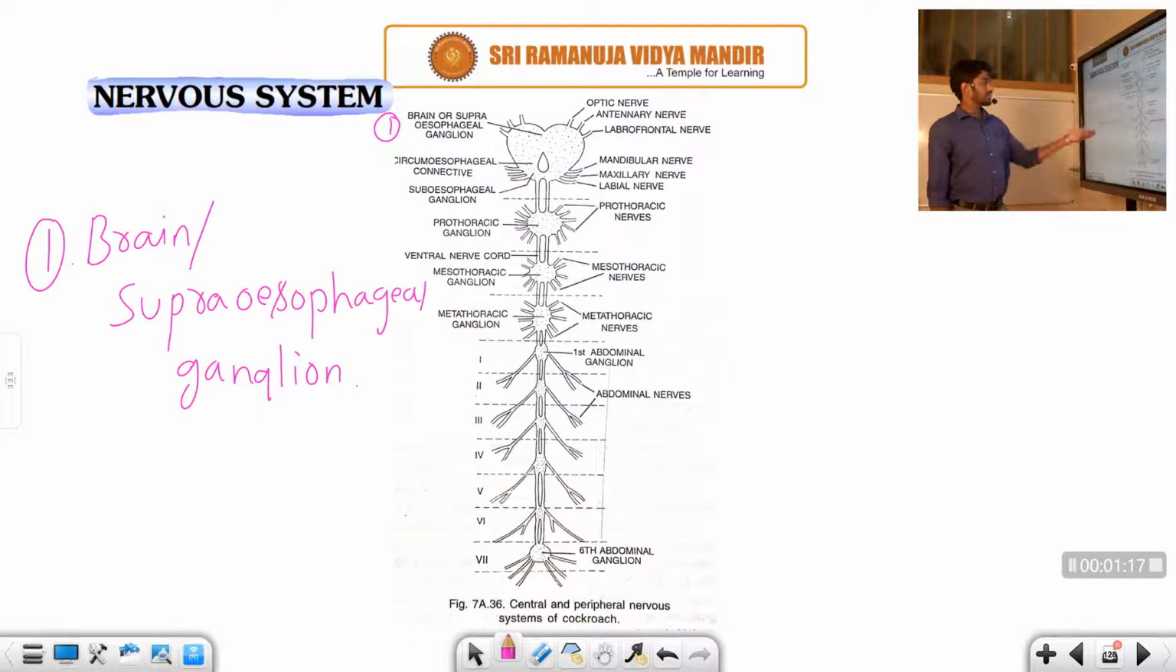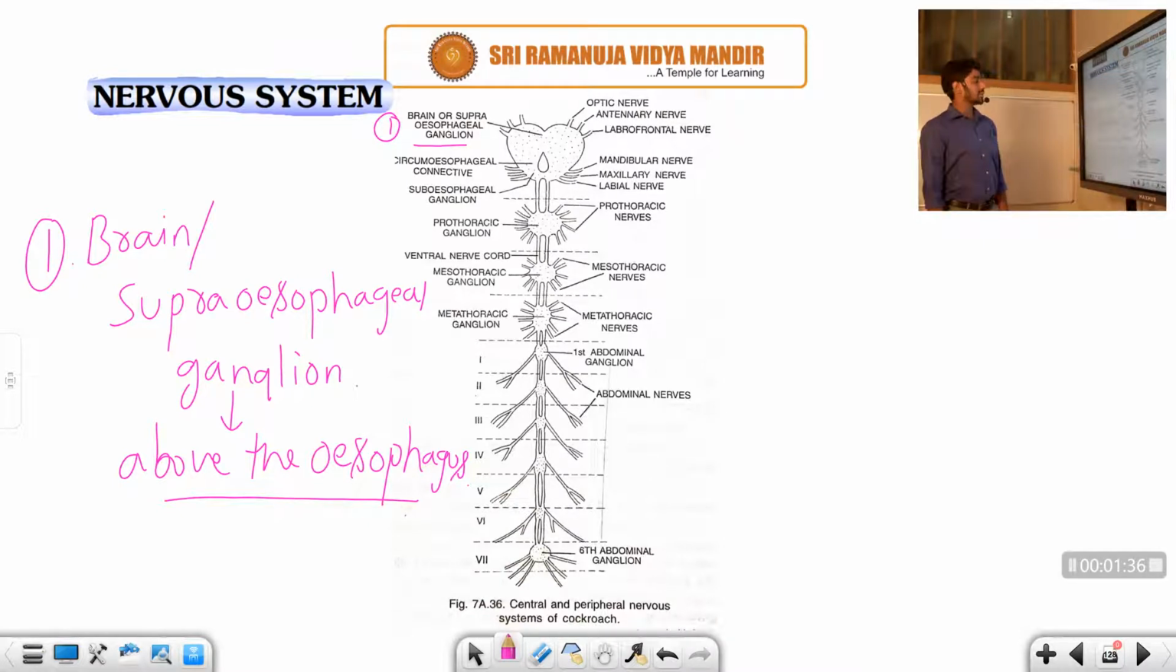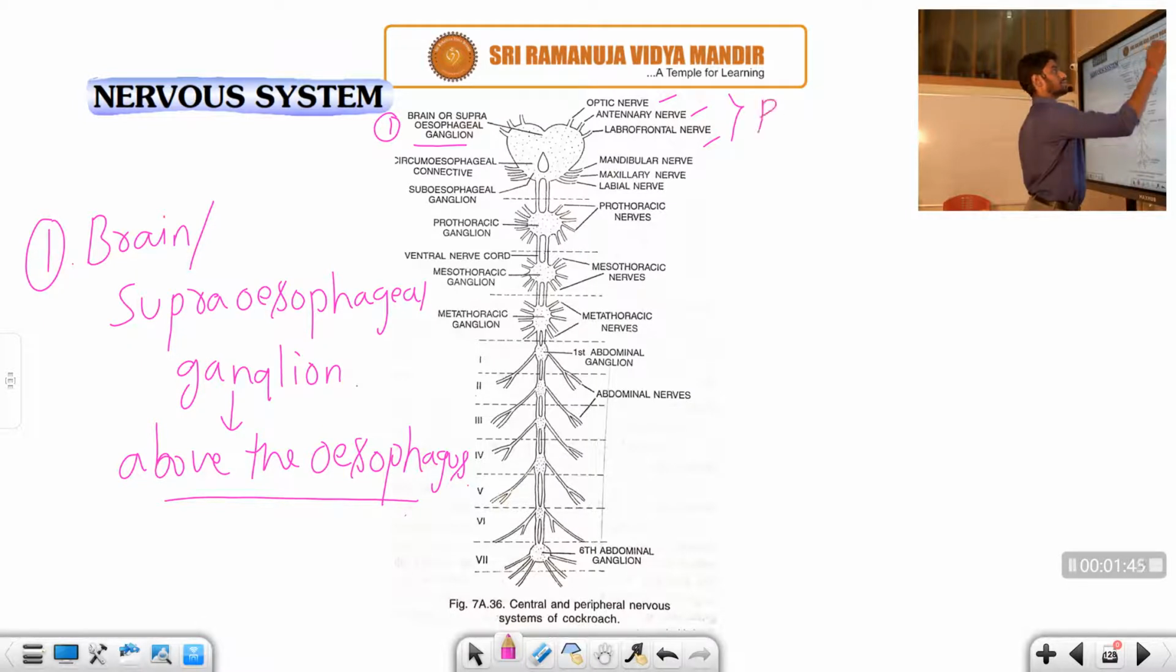It is located above the esophagus. This part I'm talking about is above the esophagus. It is differentiated into three nerves, that is the optic nerve, the anterior nerve and the labrofrontal nerve. These three nerves represent the PNS, the peripheral nervous system.